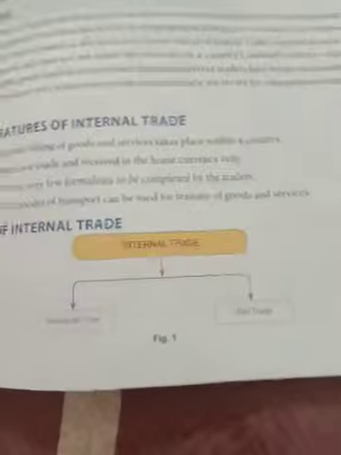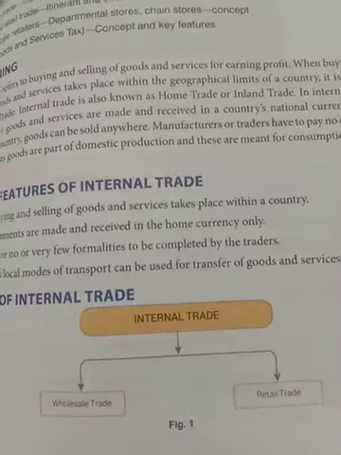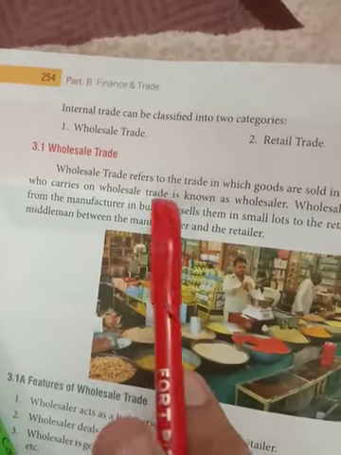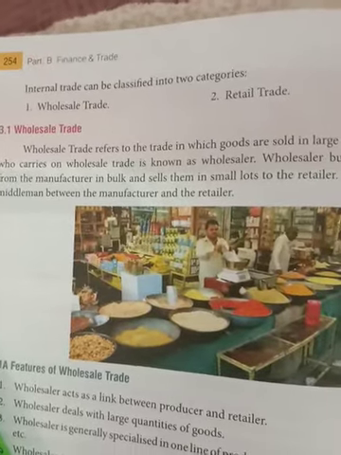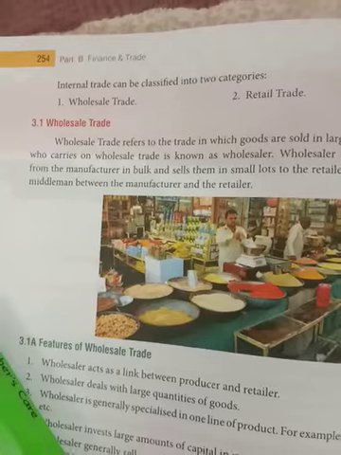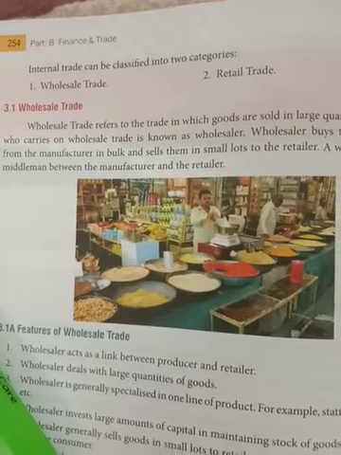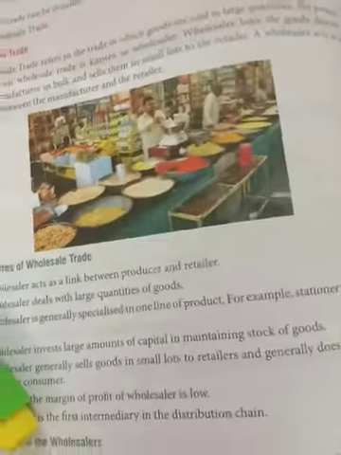So the types of internal trade are wholesale trade and retail trade. That is given over there in your book also. In wholesale trade, goods are purchased in bulk. Then the wholesaler sells those goods in very small lots to retailers, and then the retailer again sells the goods to the final consumer, and that is basically on a cash basis, not on a credit basis.